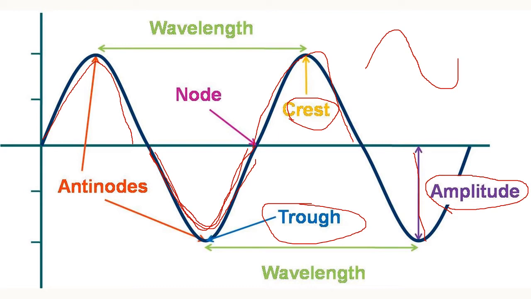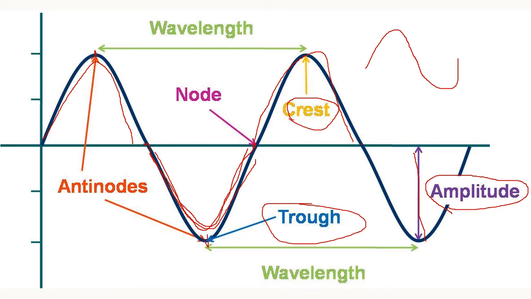Children, see here, this point is considered as a node. This point is also considered as a node. And see, these points, the maximum displacement points, those are considered as the antinodes.